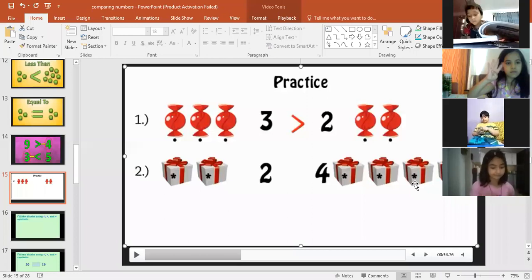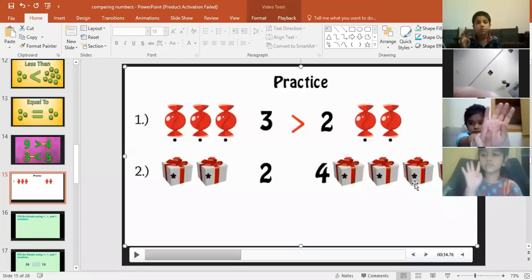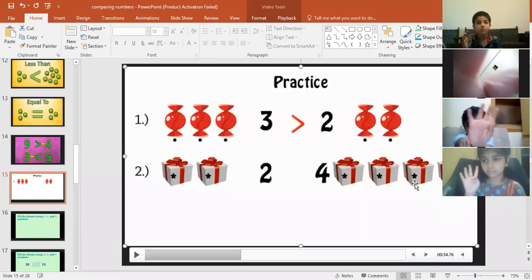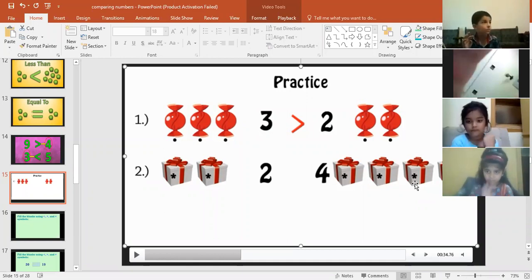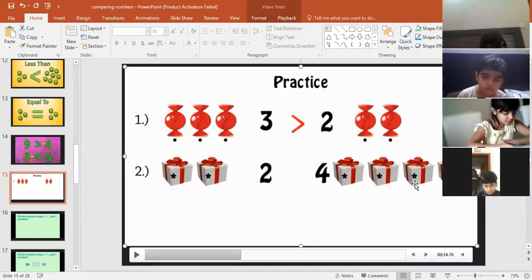Zunaira is giving me the right answer. Abdullah bin Usman is giving me the right answer. Very good, Abdullah. Who else? Kissa Fatima is giving me the right answer. Bin Sagir is giving the right answer. I want to see your fingers. Okay, 2 and 4. Kissa is giving the right answer. Nayan is giving the right answer. Alina, I want to see you, please.